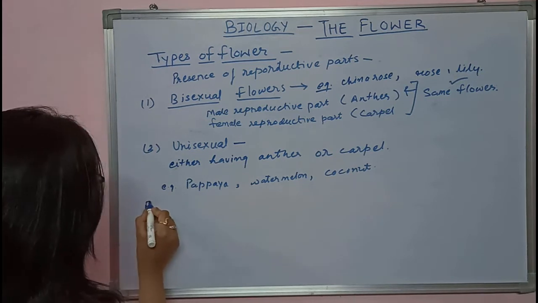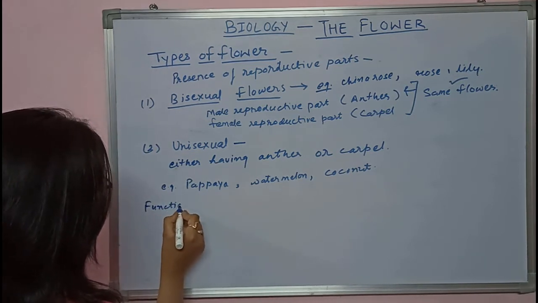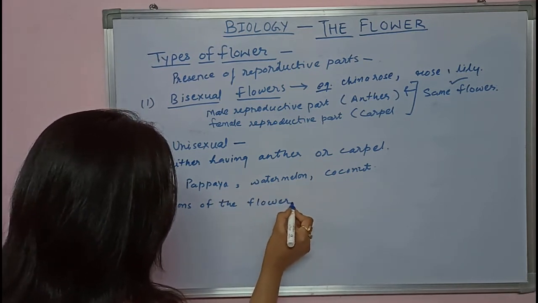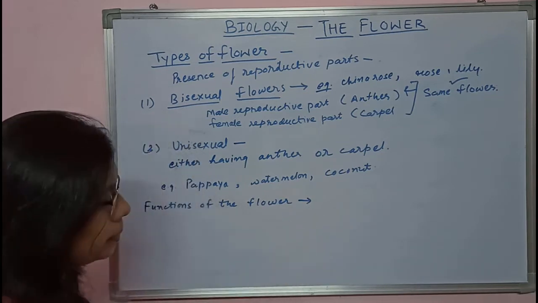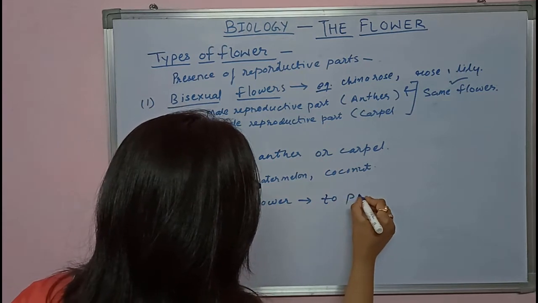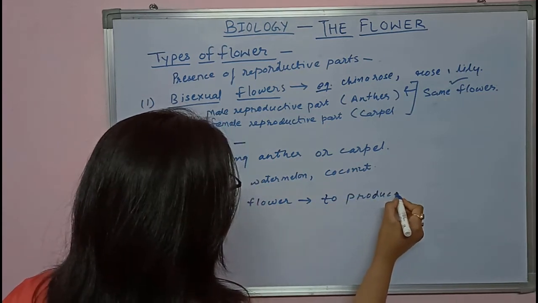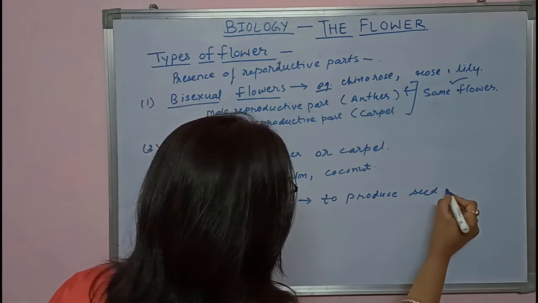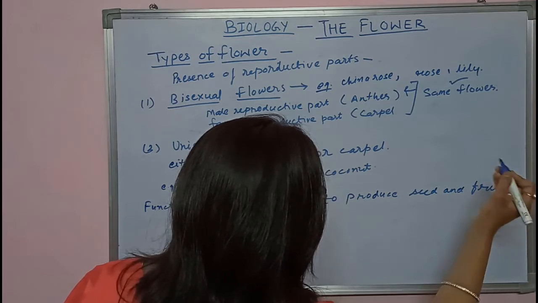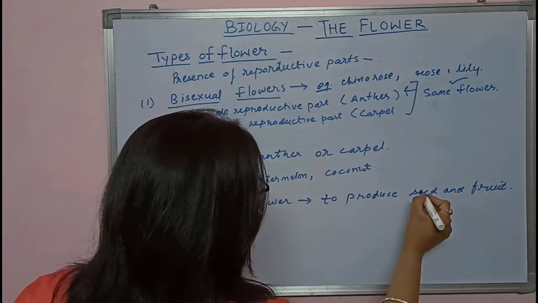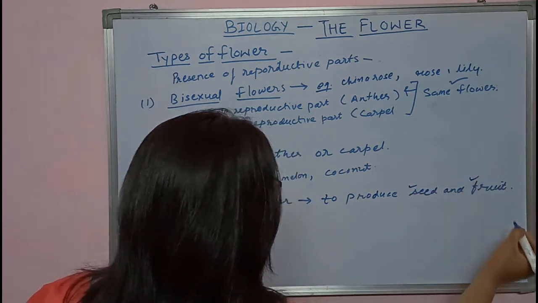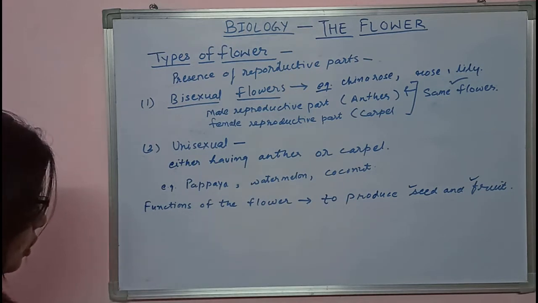Now functions of the flower. The main function of the flower is to produce seed and fruit. What is the main function of flower? To produce seed and fruit. From seed, the new plant will grow, and fruit is consumed by animals and human beings. So this is the main function of flower.